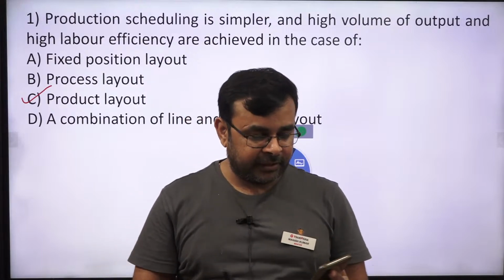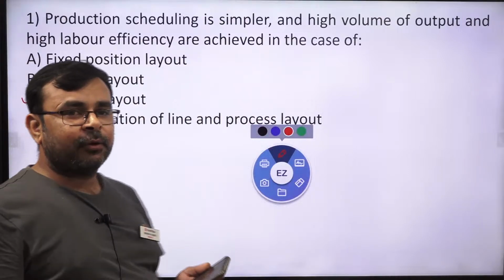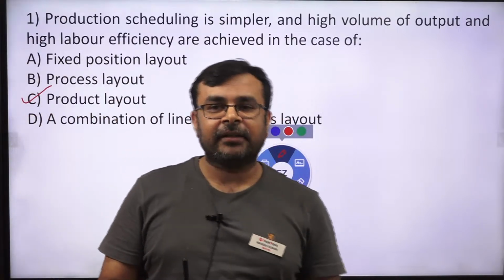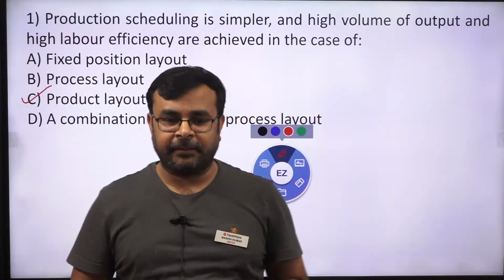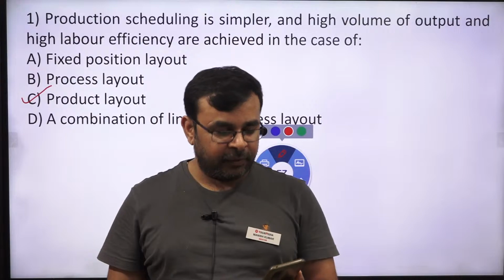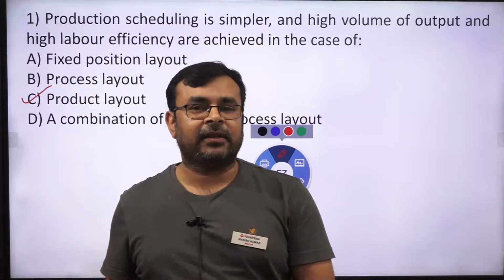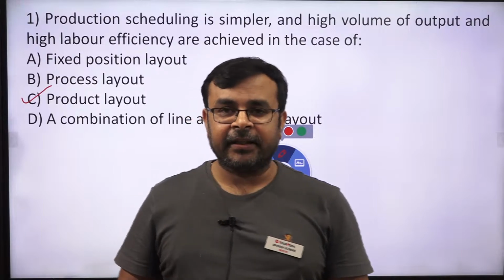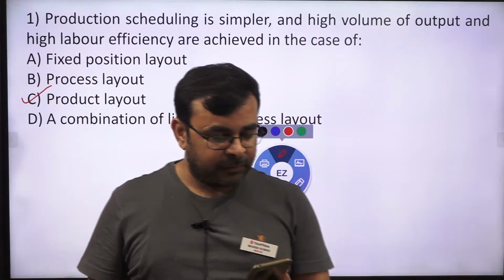And if I talk about fixed position layout, this kind of layout is used for making a very large project. Suppose you make a ship, correct. Especially in shipbuilding we use a fixed position layout, in which all the machinery, tools and services are provided there, and we assemble directly, yes or no. So this is called fixed position layout.